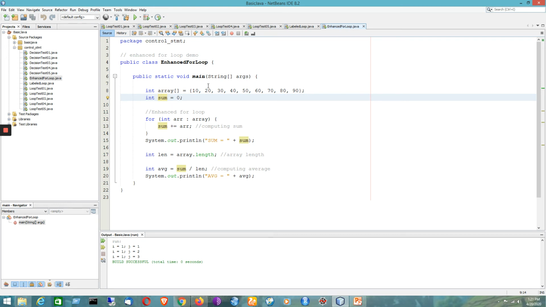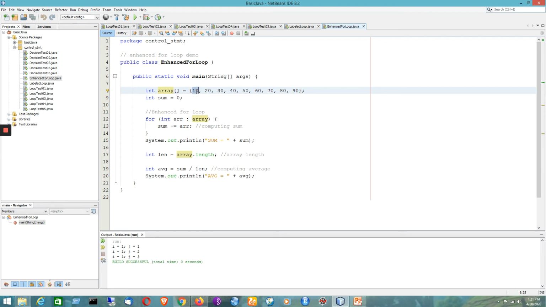Now we are trying to iterate from the beginning to the end by using the enhanced for loop. It is not like the normal for loop. Like we can have the for loop, but instead of having initialization condition or initialization part, we are having just a particular kind of variable here, that is of integer type, because we are dealing with an integer array, and we are taking the values from index 0 to index of the last element. So it will be done automatically and sequentially, like starting from 0 to the end element.